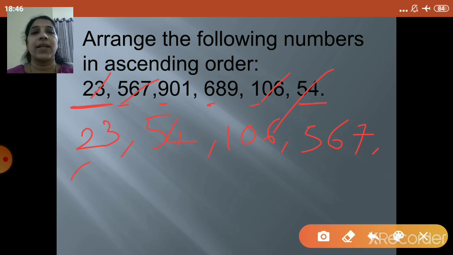So you will write it as 689. And the last one will obviously be 901. So this is the way you will arrange the numbers in ascending order: 23, 54, 106, 567, 689, and 901. This will be the sequence of the numbers.